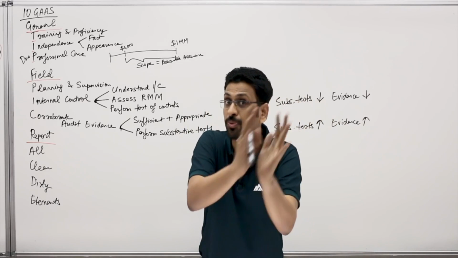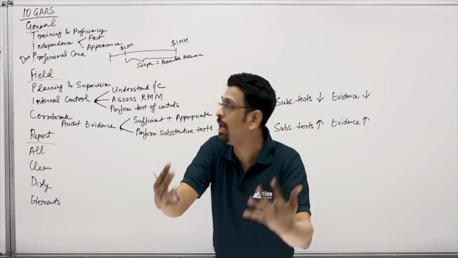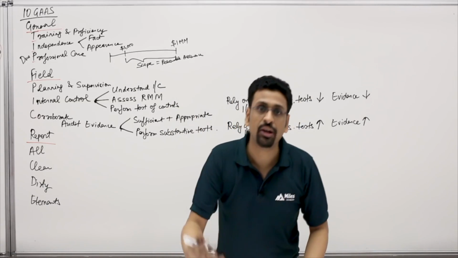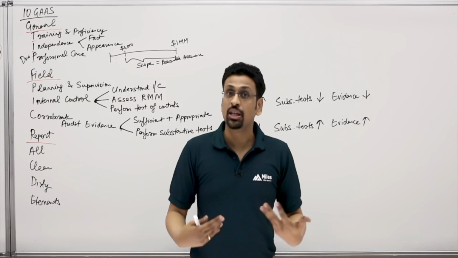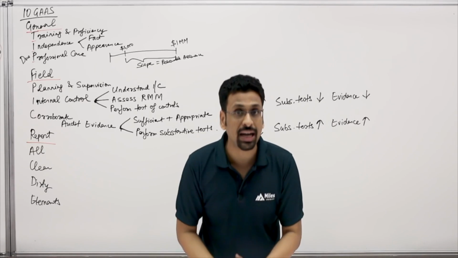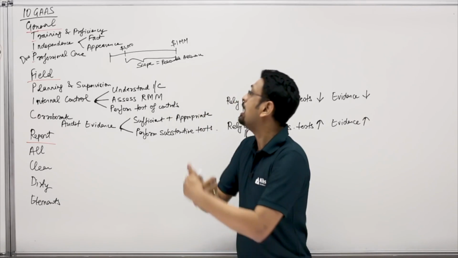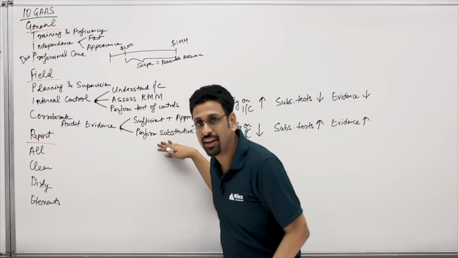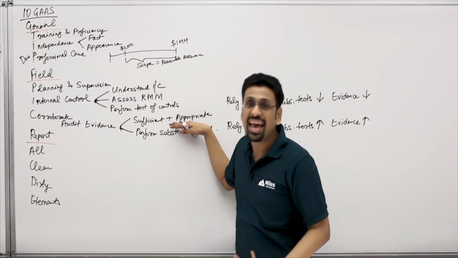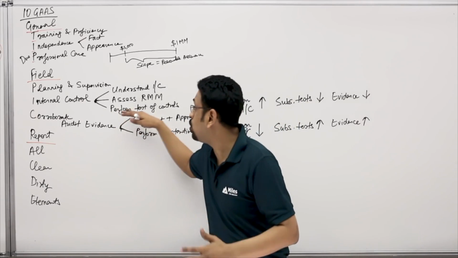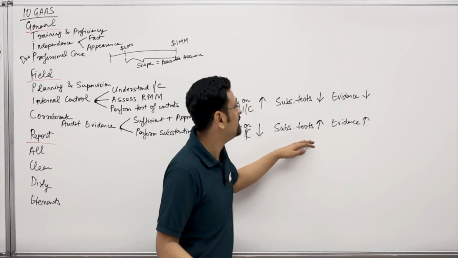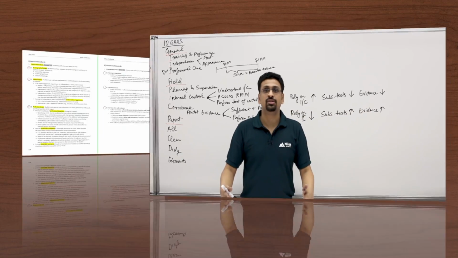Again, management is responsible for internal controls. We are only looking at them. Depending on the internal controls, we perform the test of controls, which helps us decide whether to rely on those controls or not rely. If we rely on those controls, we are happy with less audit work, less substantive testing, and we gather less evidence. But if those controls are not so good, we would do more audit work, we would gather more evidence.